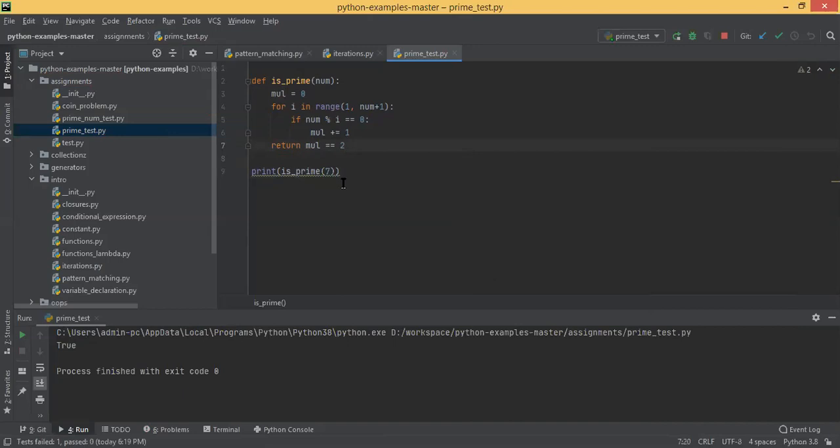It's saying true. I'm passing 70. False, right? This is the first step. First step, I should write a function that should take a number input and say whether that number is a prime number or not.